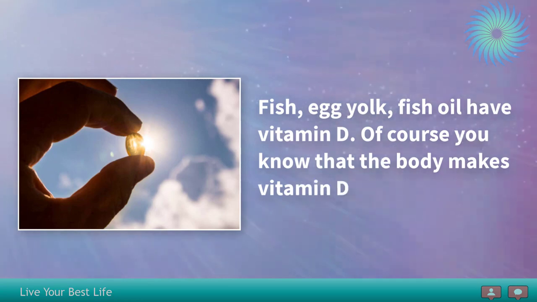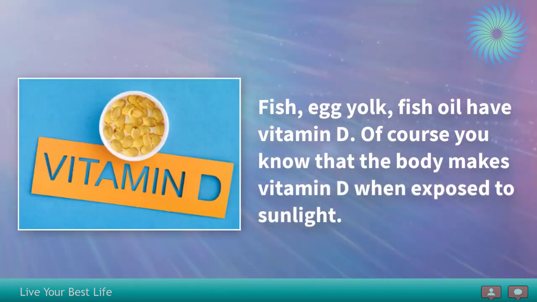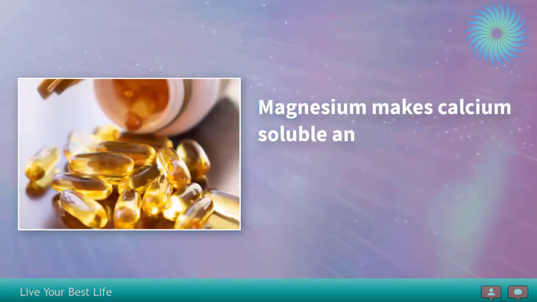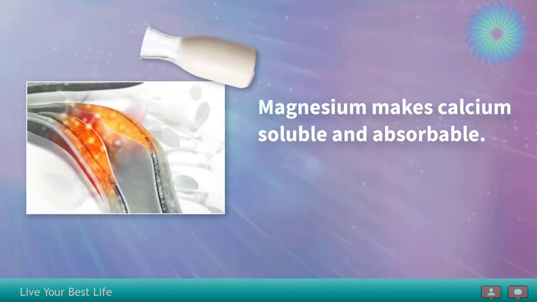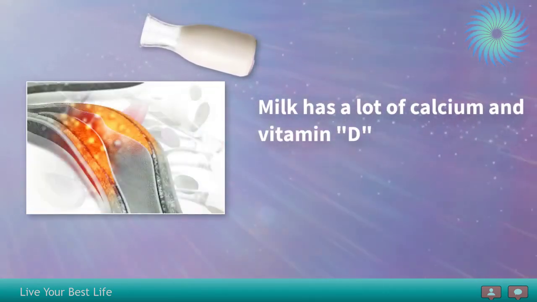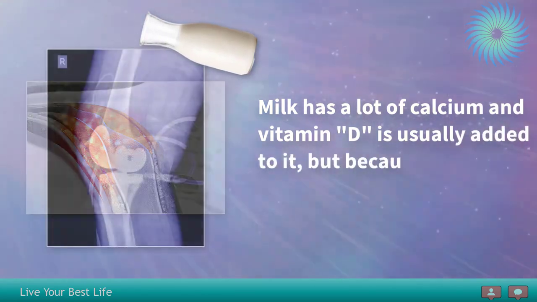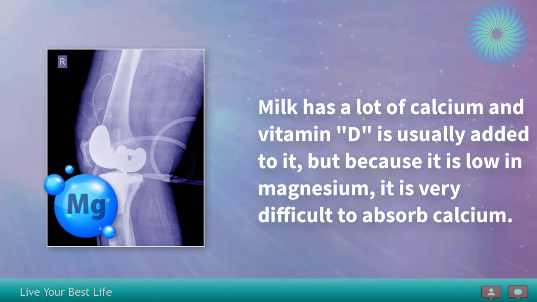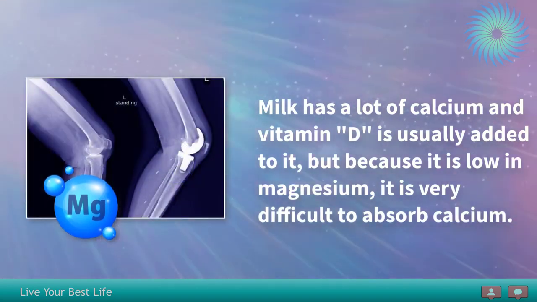Of course you know that the body makes vitamin D when exposed to sunlight. Magnesium makes calcium soluble and absorbable. Milk has a lot of calcium and vitamin D is usually added to it, but because it is low in magnesium, it is very difficult to absorb calcium.